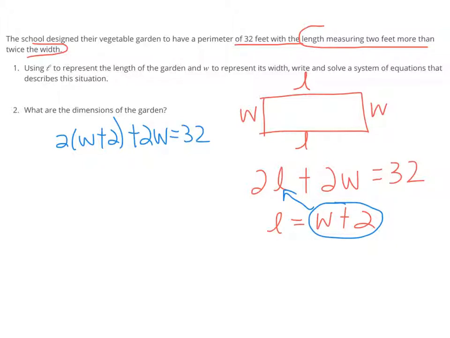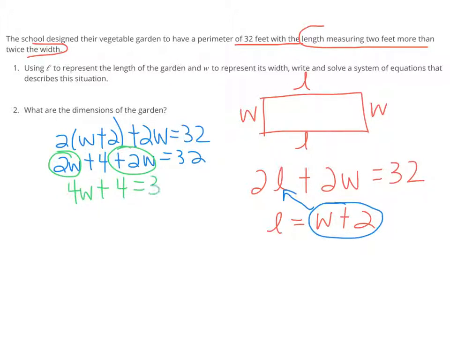So I need to clean this up a little bit, and I'll get 2W plus 4 after I distribute the 2 to everything inside my parentheses. And then once I combine my like terms, my 2W and my 2W, I'll have 4W plus 4 equals 32. So then I need to get W by itself, and to do that I'm going to subtract 4 from both sides. And so 4W is equal to 28.